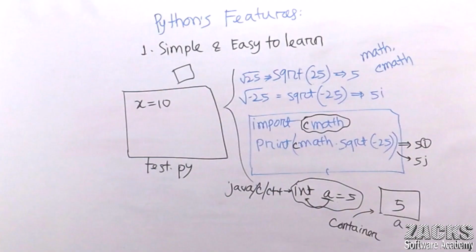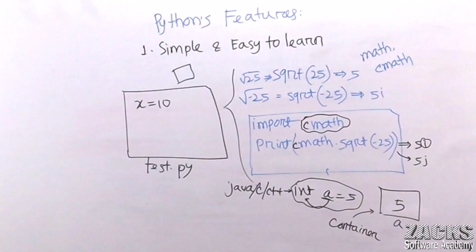Do you know about the memory allocation concept? If you know the C programming language, then it's fine. If you don't know, then no problem. Let me give you one Python example. Consider this is your Python program, test.py. Consider x equals 10. No need to define the data type. In C or C++, we need to define the data type, like integer a equals 5, whether integer, float, double, long, in C or Java or C++. But in Python, no need to define the data type.